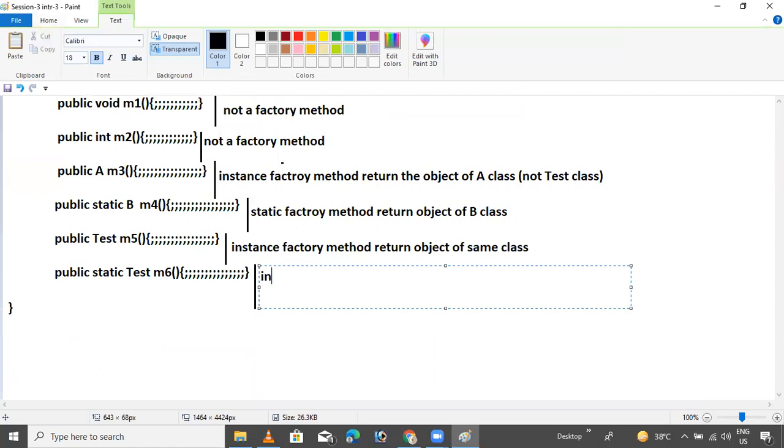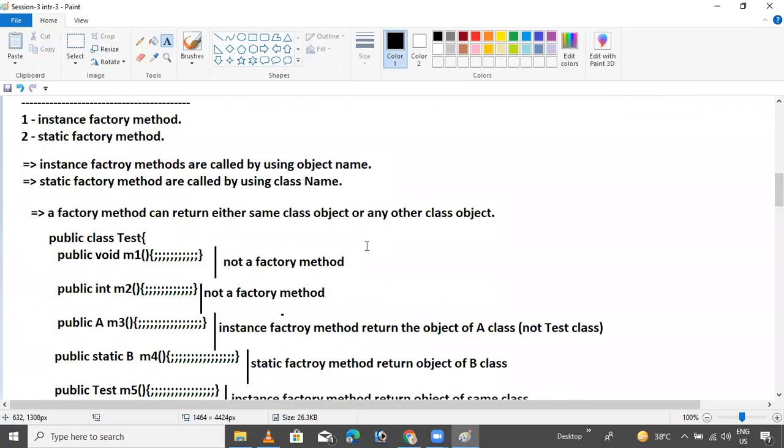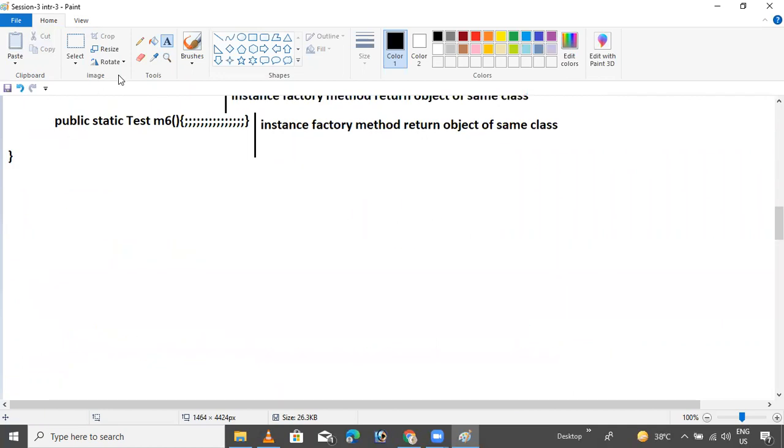Instance factory method, and it returns an object of the same class. Okay, these many things are required. You should know what the method is.